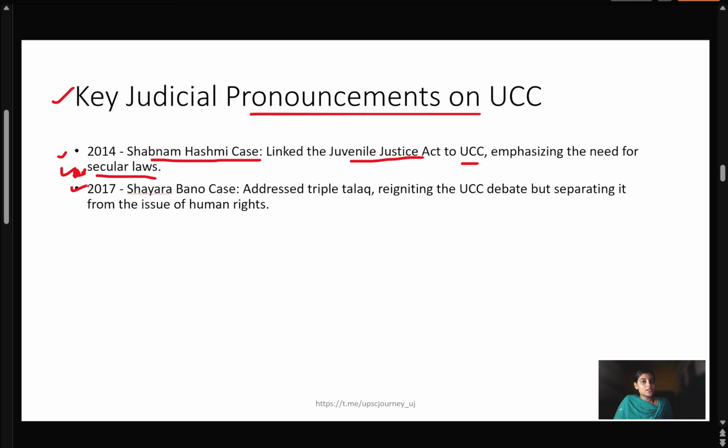And again in 2017, the very famous Shayara Bano case, which addressed triple talaq, because according to Muslim personal law, it should be addressed under Muslim personal law. But the Shayara Bano case, which addressed triple talaq, reinitiated the UCC debate, but separating it from the issue of human rights.